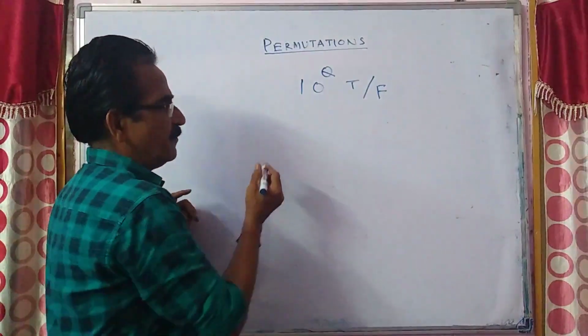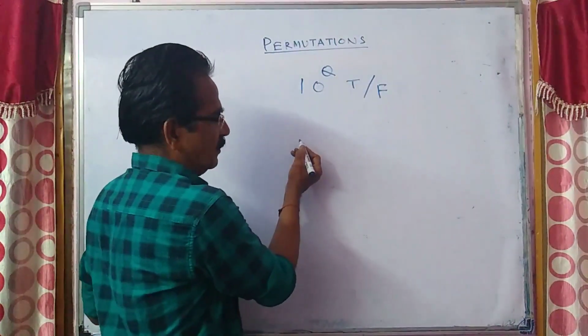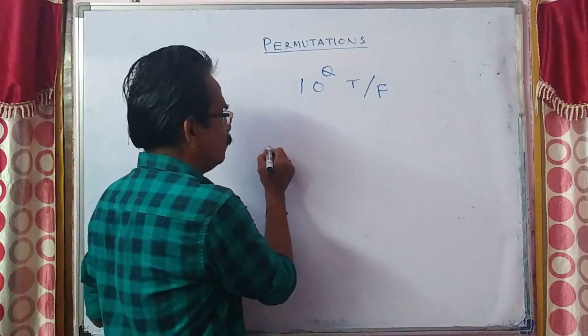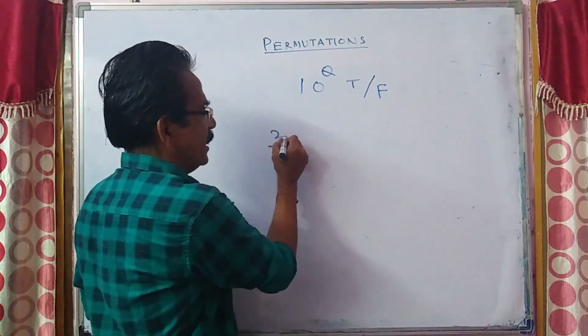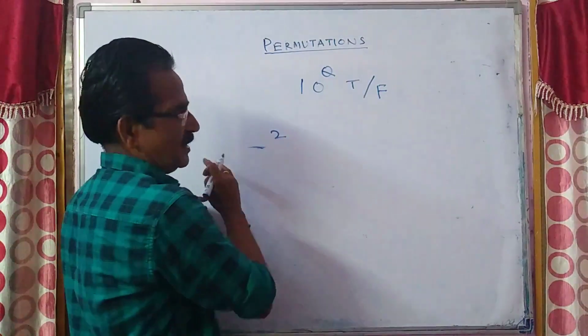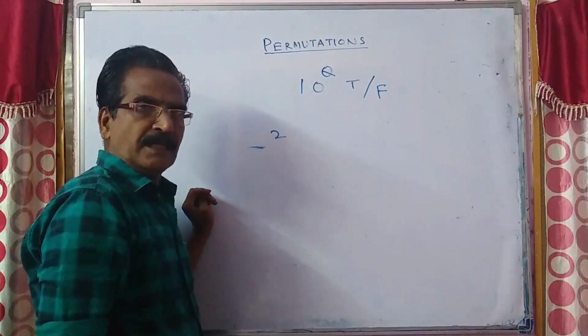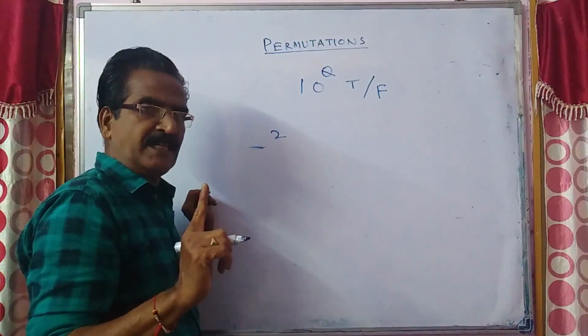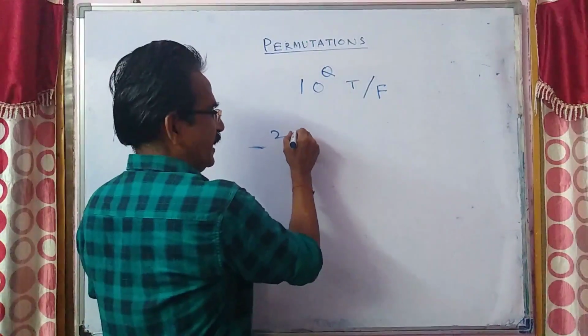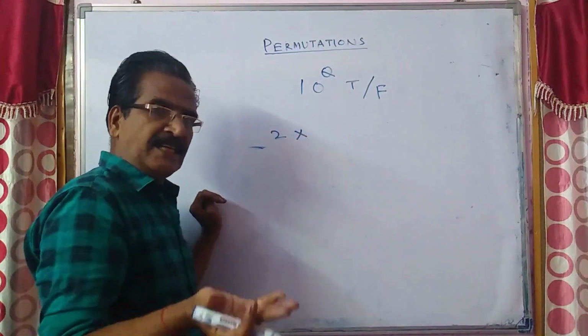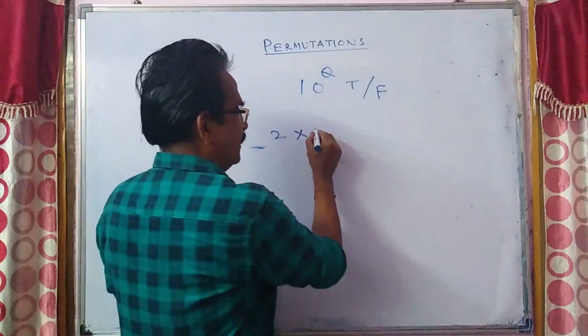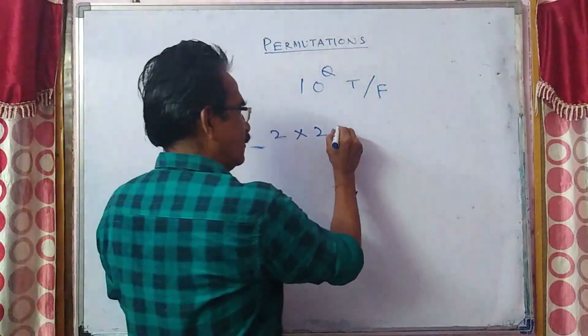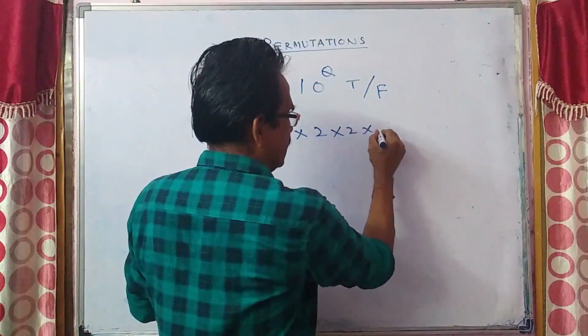So see friends, the first question can be answered in 2 ways, either true or false. Similarly, the second question can also be answered in 2 ways. Third question can also be answered in 2 ways.